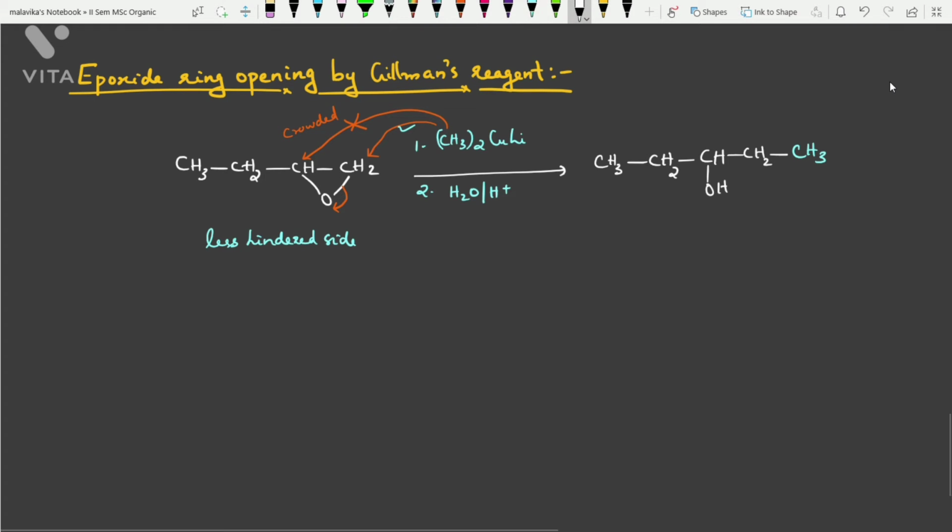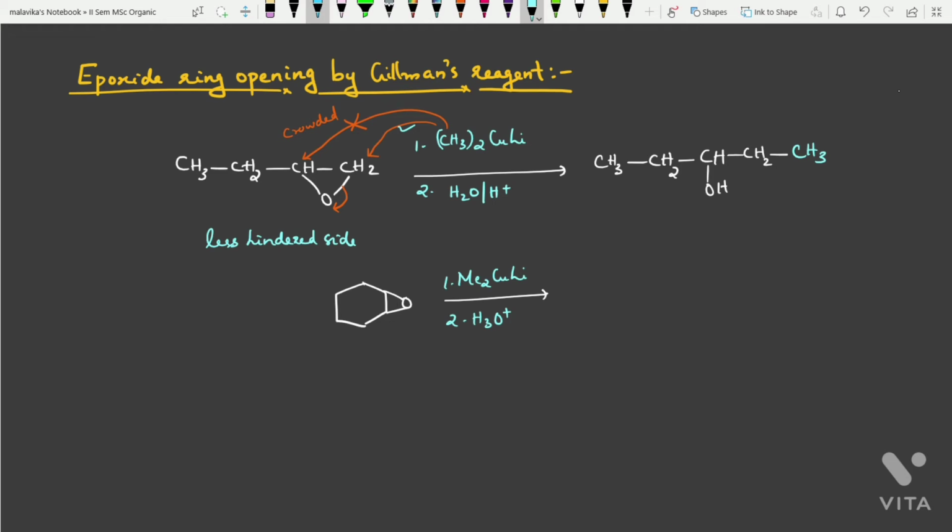Now let us consider some other example like this. This is an epoxide, and if you are treating with Gilman's reagent, Me2CuLi, followed by hydrolysis, here both sides are similar, so attack could be from any of the sides.